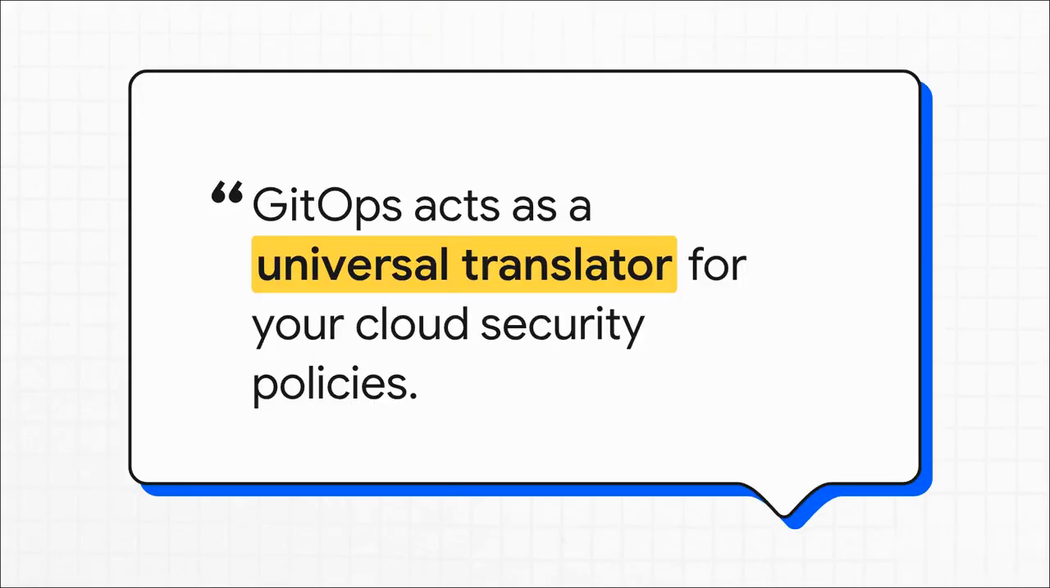This is such a great way to think about it. GitOps really does act like a universal translator. Your Git repository becomes the one common language that everyone on the team can understand. And the GitOps process itself is the engine that takes your clear, simple policy and translates it perfectly into the native dialect of AWS, Azure, and GCP. No more misunderstandings, no more security getting lost in translation.